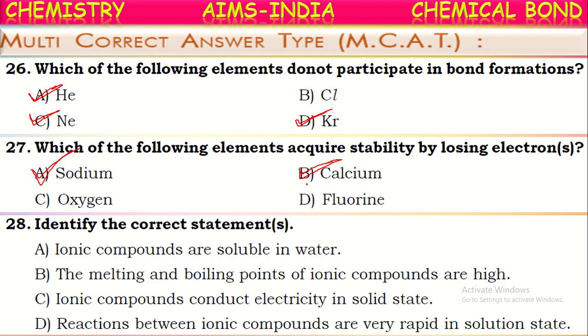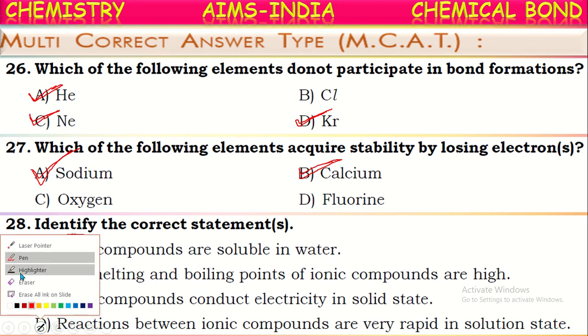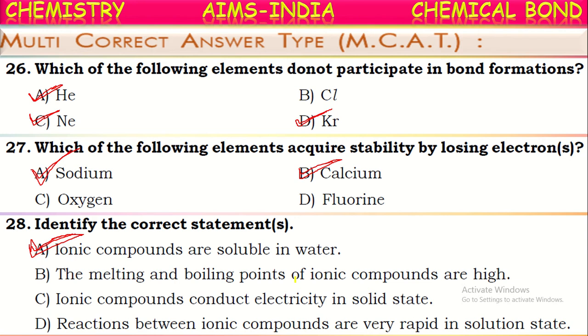Next one. Identify the correct statements from the given. See, first one, ionic compounds are soluble in water. Yes, this is a correct statement, isn't it? Ionic compounds are fairly soluble in water. For example, sodium chloride, if we take, is fairly soluble in water. Next one, the melting and boiling points of ionic compounds are high.